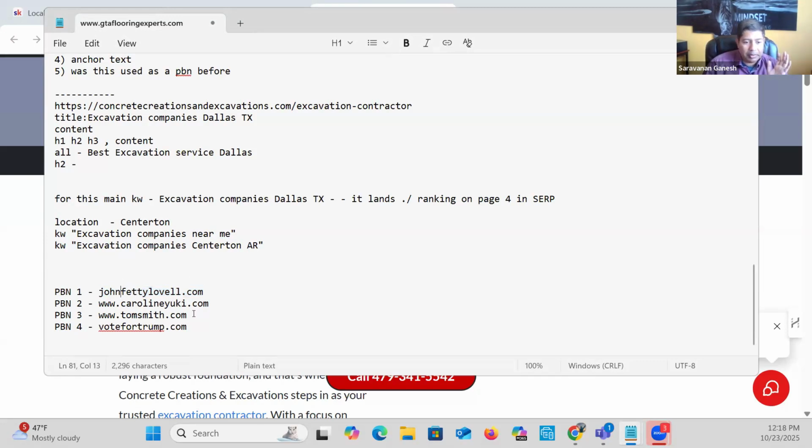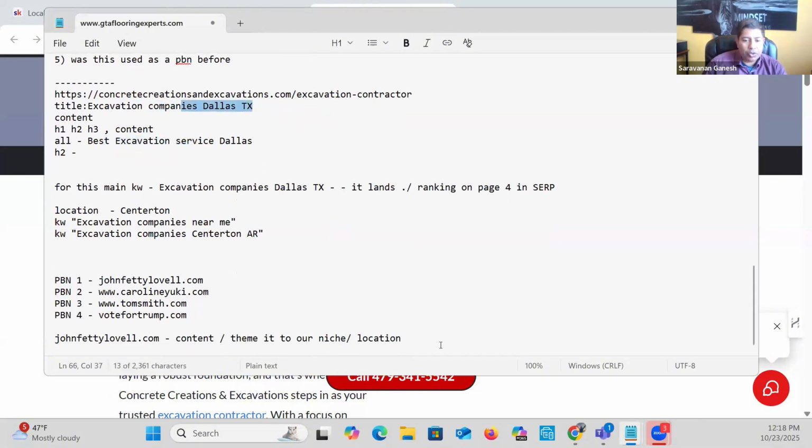It doesn't matter what the previous content was, but we bought it because they have backlinks going into it. Now we can take this first PBN domain, okay, and we can write content. I call it theme it to our niche and location. In this case, excavation service or excavation company in Dallas, right?